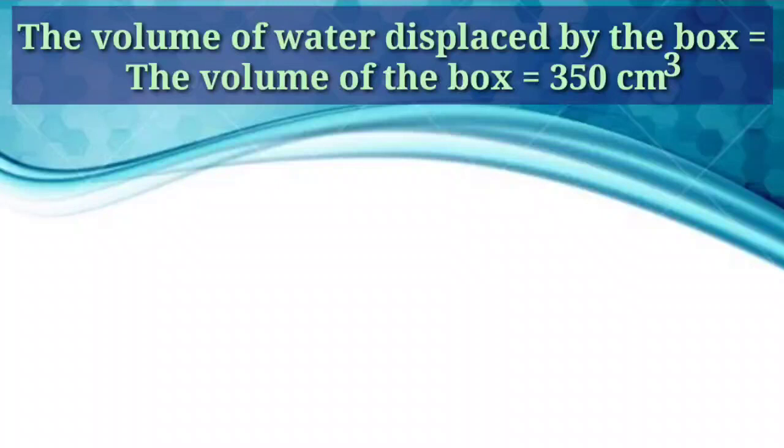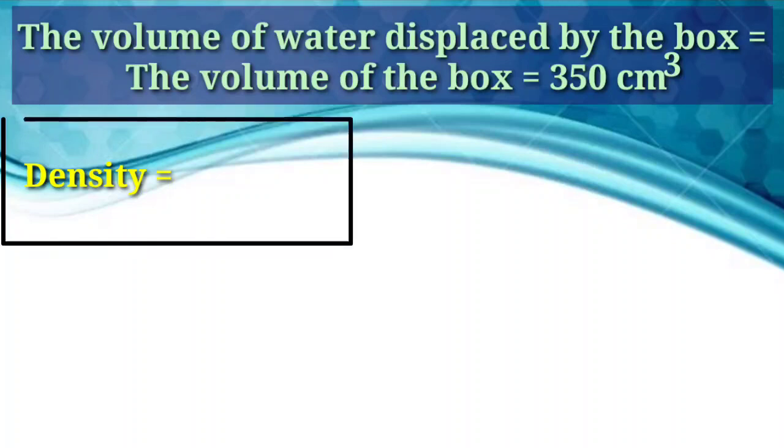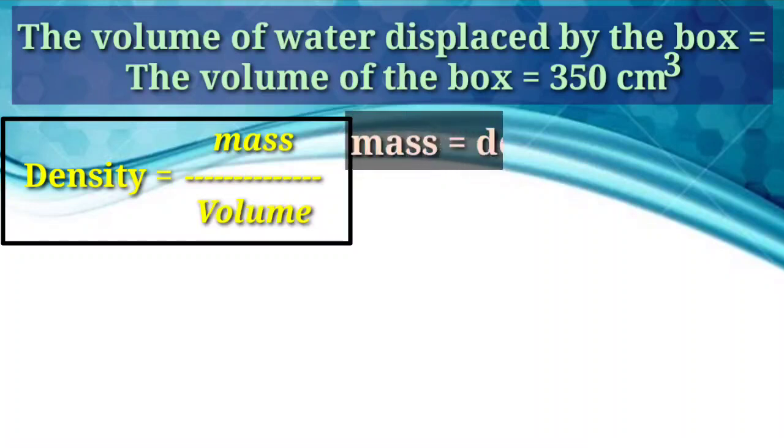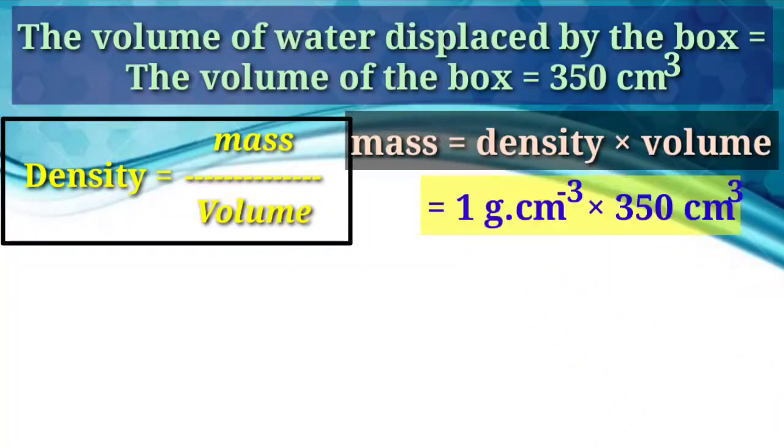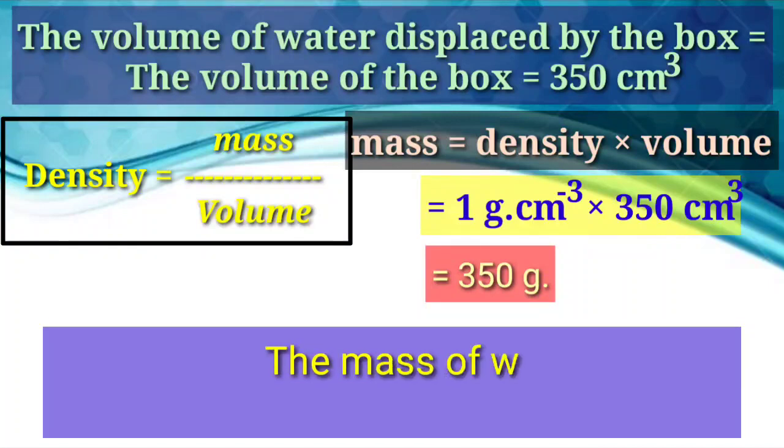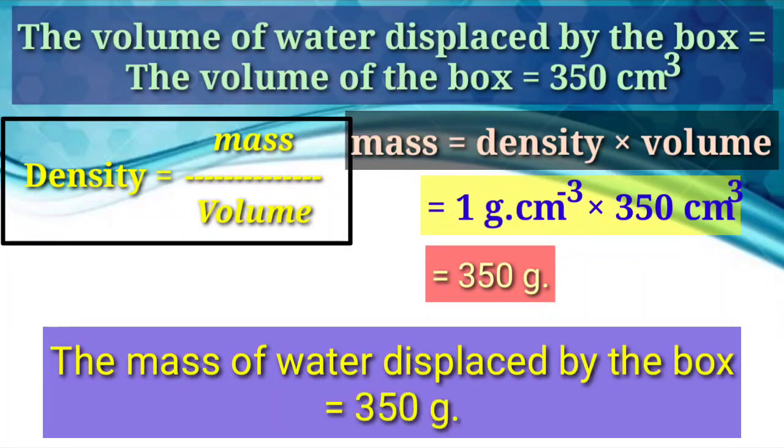The volume of water displaced by the box is equal to the volume of the box is equal to 350 centimeter cube. Now, density is equal to mass upon volume. Mass is equal to density into volume is equal to 1 gram per centimeter cube into 350 centimeter cube is equal to 350 gram. The mass of water displaced by the box is equal to 350 gram.